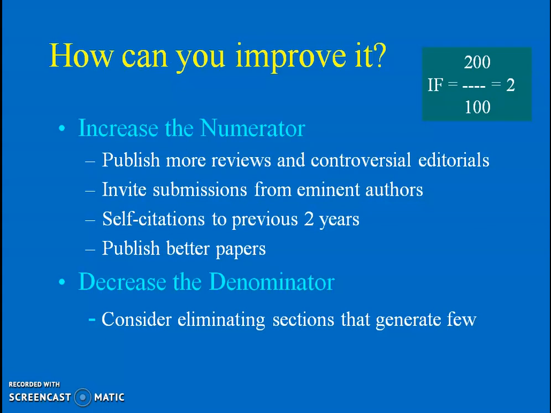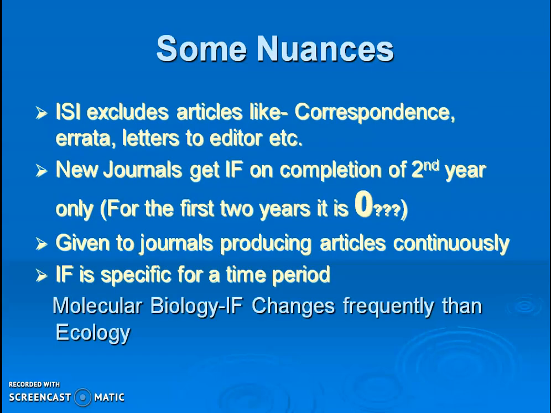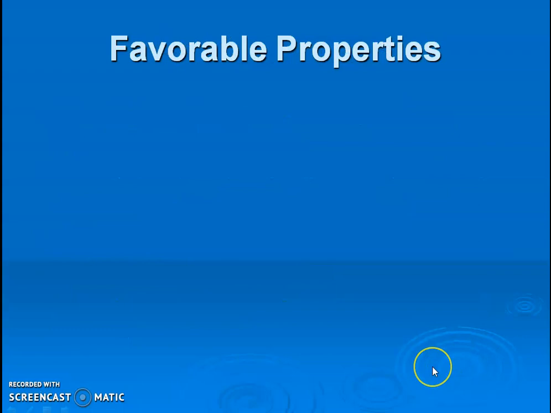Alternatively, you can decrease the denominator: you eliminate some sections which are not cited by others from the journal. In that way, we can increase the impact factor, so some nuisances are there. For example, a new journal can't get an impact factor for 2 years. Some journals take a long period for citation. Some issues are also there.